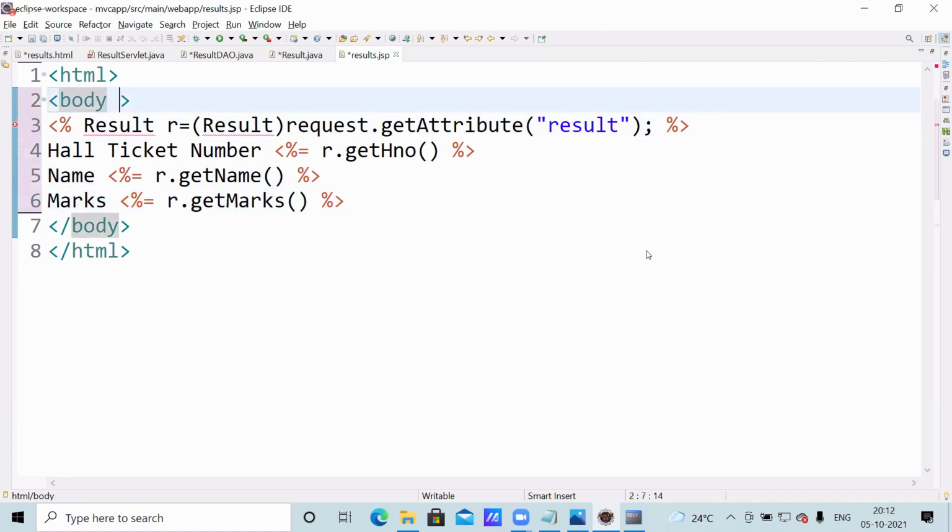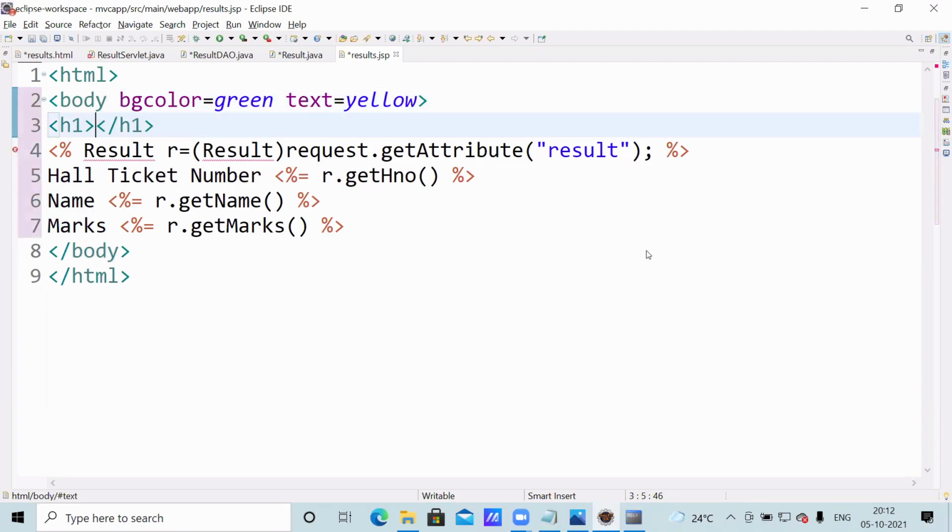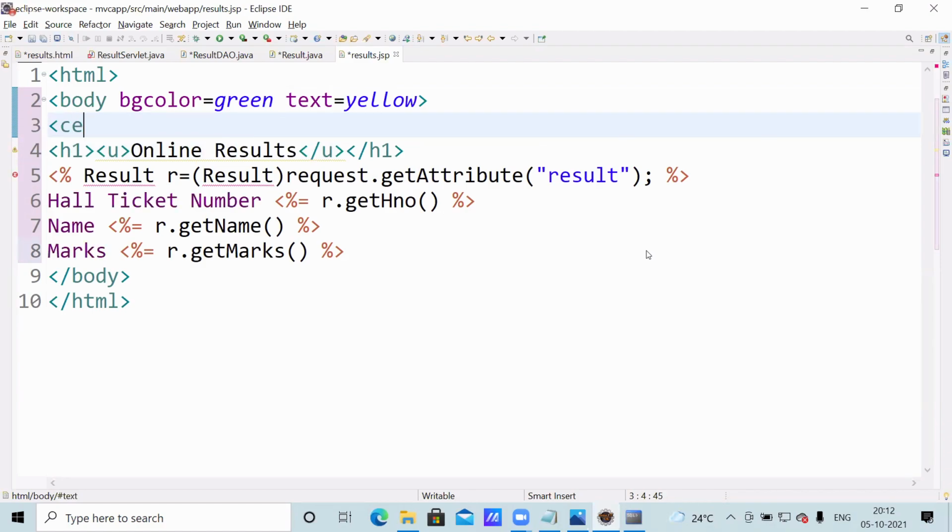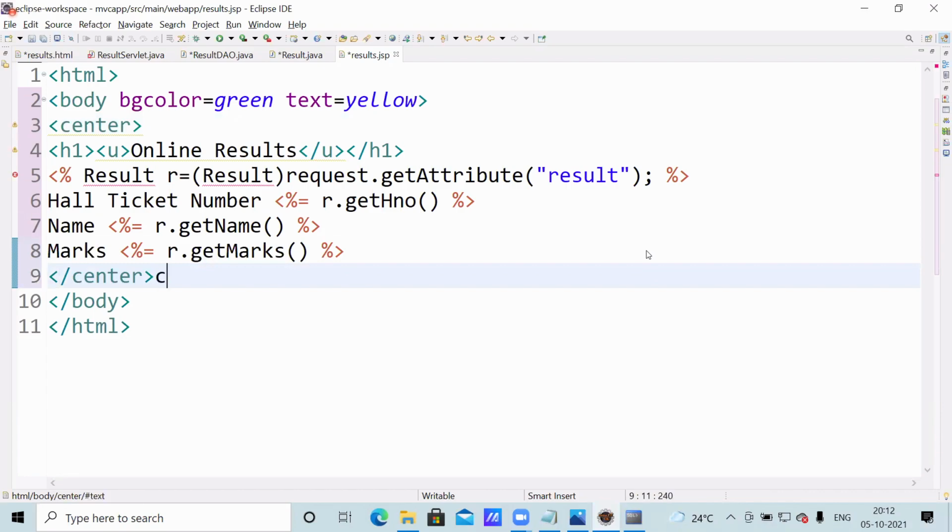If you want to design a background color, suppose yellow, text color suppose green, whatever you want, you can write. Level 1 heading, underline text, online results, center. If you want to display in table format, use the table tag.